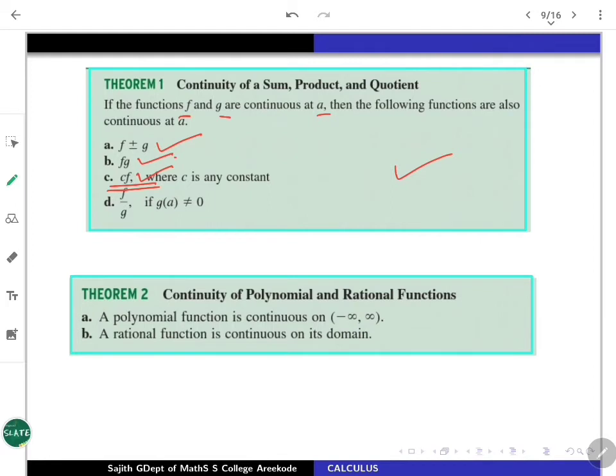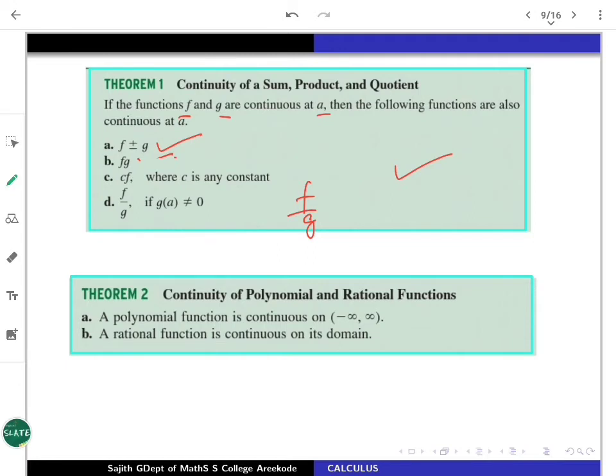And if you look at the last one, f by g, obviously f by g is defined whenever g at a is not equal to 0. So go for the limit and work with that. The denominator vanishing you have to avoid in the domain, and then you will again get continuity. So continuity behaves well with sum, product as well as quotient, appropriately. For the quotient, you have to always think g of a not equal to 0 whenever g is downstairs.